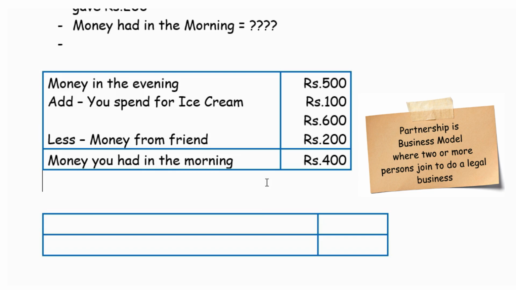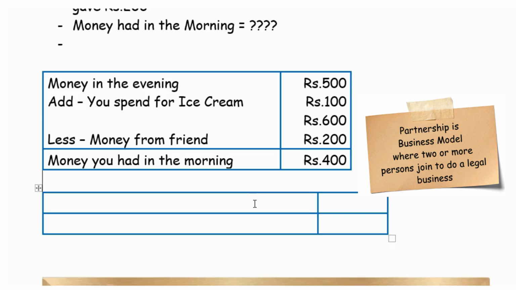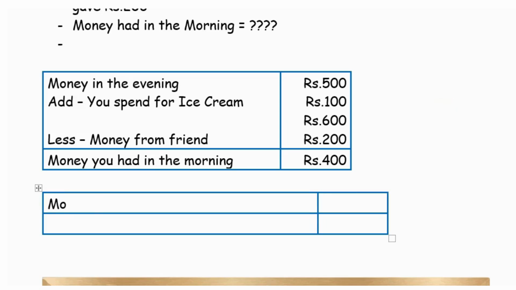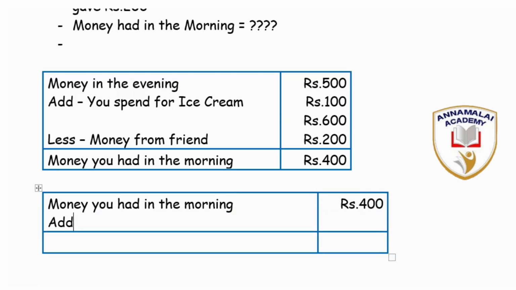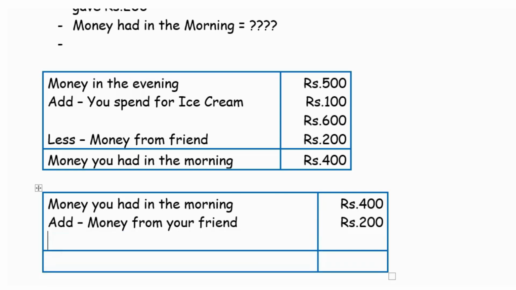Let us rework this and verify our calculations. Let us say you know the money you had in the morning, that is rupees 400. With this, you add the money from your friend. Your friend gave you 200, and you deduct the money spent for ice cream, that is rupees 100.